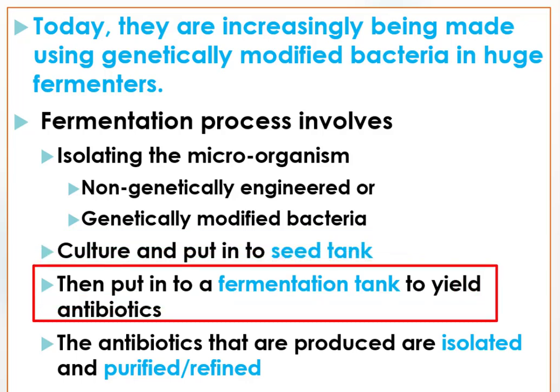Then we need to transfer them into the fermentation tank to yield antibiotics. In these special fermenters, they get a constant suitable environmental condition. Since they acquire all the required things in this special fermenter, they grow, reproduce, and produce antibiotics.